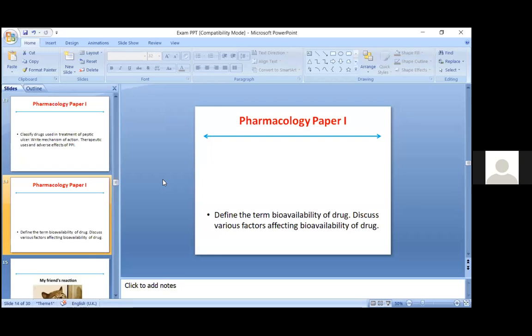So what is bioavailability? Then discuss the various factors affecting bioavailability. This is a typical Viva question as well as a long answer question. And if you get this question in your exam,